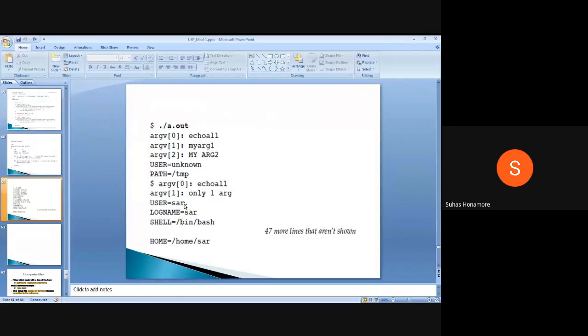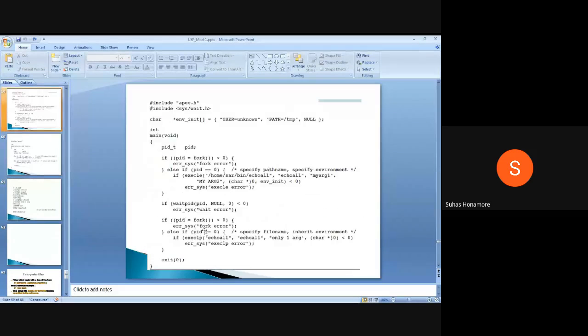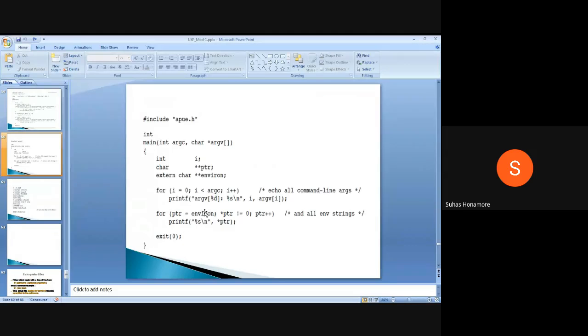This is nothing but by default, whatever the system environment is, it will take that. Since you are not passing anything here, and this was related to the environment list, whatever we are passing. If you saw here one variable, environ, this is a global variable for the system also. From the system it will take it.